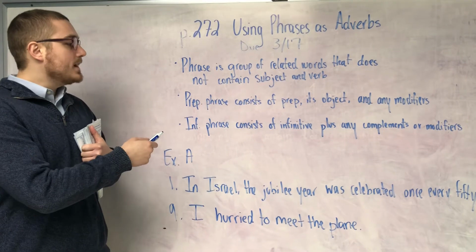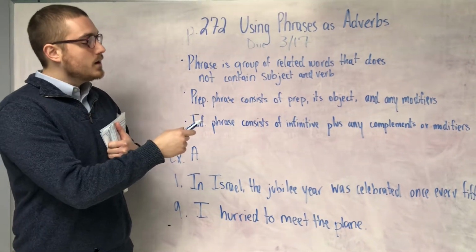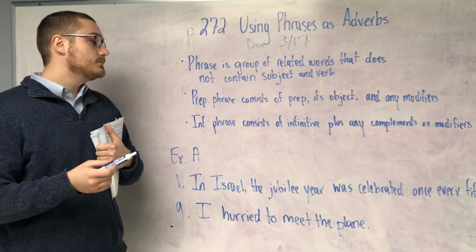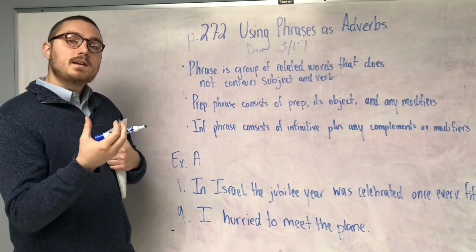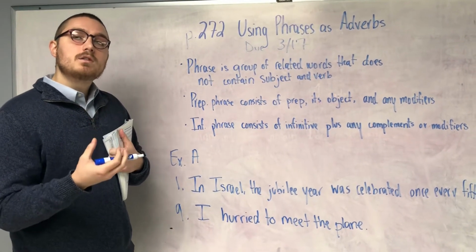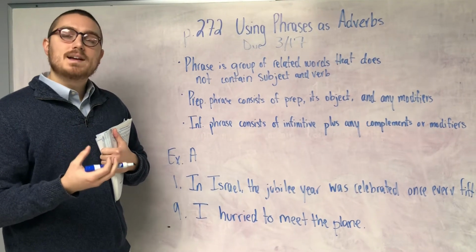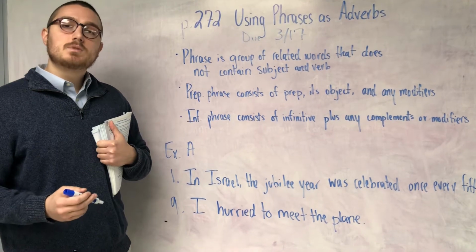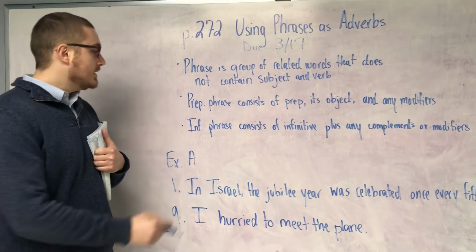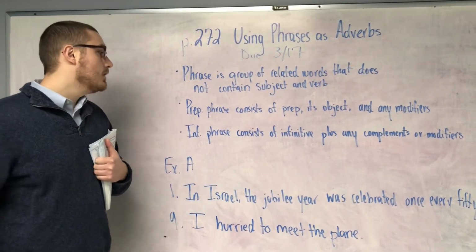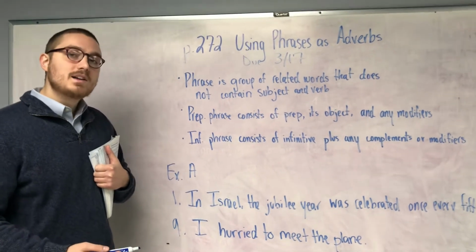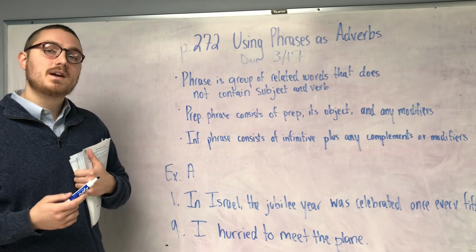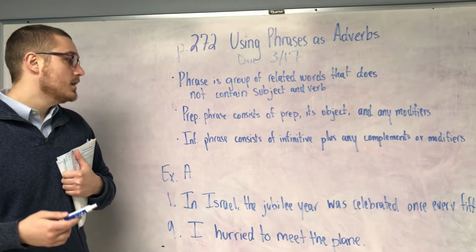An infinitive phrase consists of an infinitive, which is a verbal, and the infinitive is anything that would usually be considered a verb, but it's not operating as a verb in the given sentence. And 9 times out of 10, it's preceded by the word to. We're going to deal with an example of each of these here because in this exercise, we are dealing exclusively with prepositional phrases and infinitive phrases that are operating as adjectives.